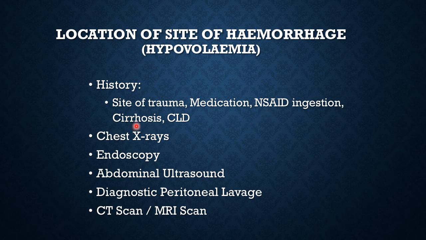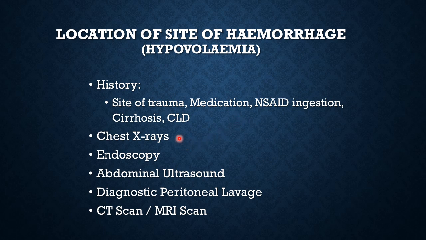Then in cases of cirrhosis of the liver or chronic liver disease, there will be raised portal pressure leading to esophageal varices and hemorrhoids, and the patient may be bleeding from these varices inside the stomach, and that would also be a concealed hemorrhage. So the history can give you a lot of pointers as to where to look for the site of hemorrhage.